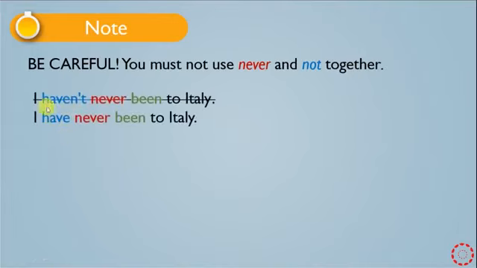We have examples. Look at this example. In the first example, I haven't never been to Italy. We do not say I haven't with never. Look at the second example: we have to say I have never been to Italy, because never has a negative meaning. That's why we do not need not in this sentence. We say I have never been to Italy.